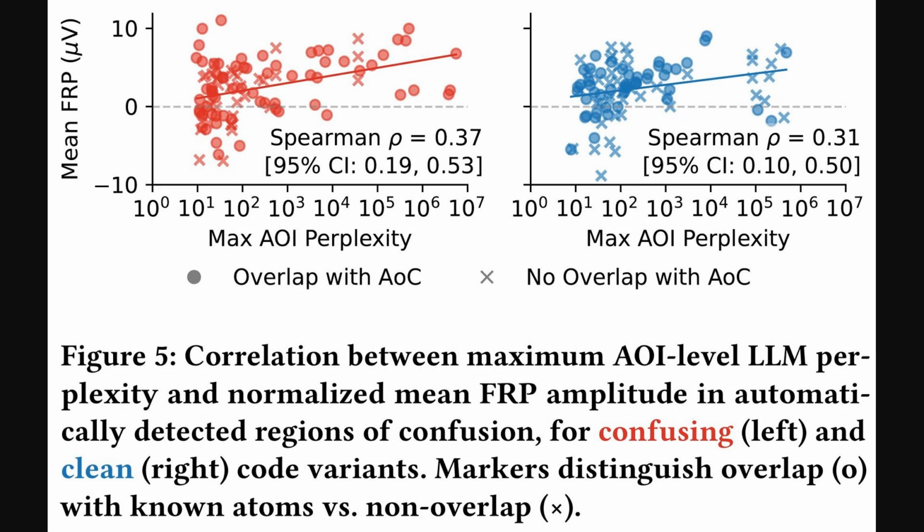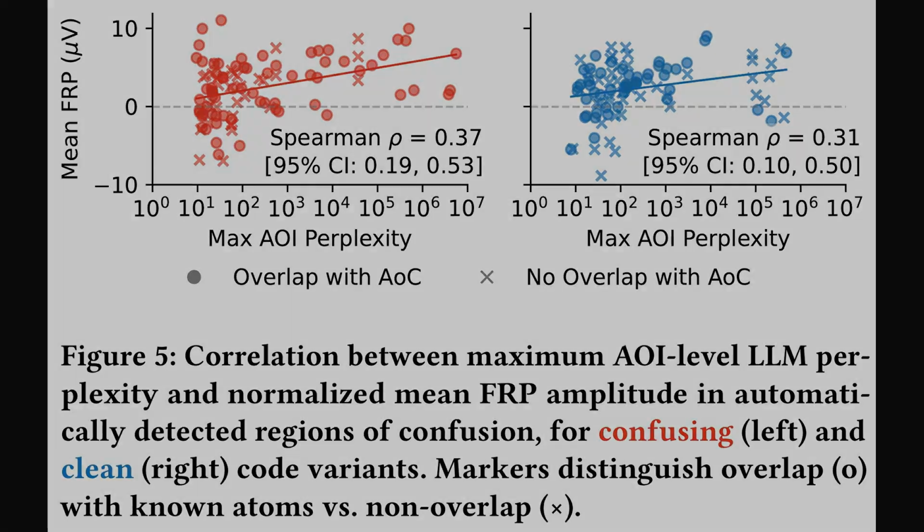The previous figure showed overlap patterns, and Figure 5 turns to correlation within automatically detected regions. Figure 5 presents two scatter plots that relate maximum area of interest perplexity to normalized mean fixation-related potential amplitude, separating confusing code on the left and clean code on the right. The left panel shows a moderate positive trend with Spearman around 0.37, which indicates that stronger perplexity aligns with larger positive brain responses. The right panel shows a weaker but still positive association near 0.31. Markers distinguish regions that overlap known atoms versus those that do not.